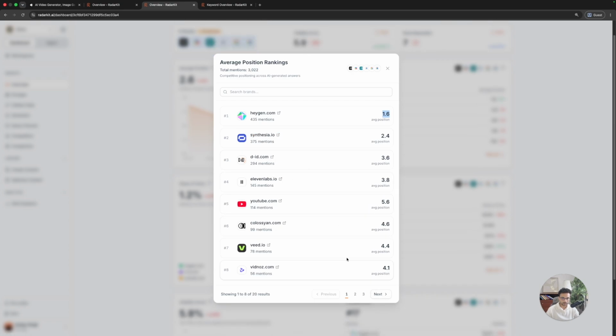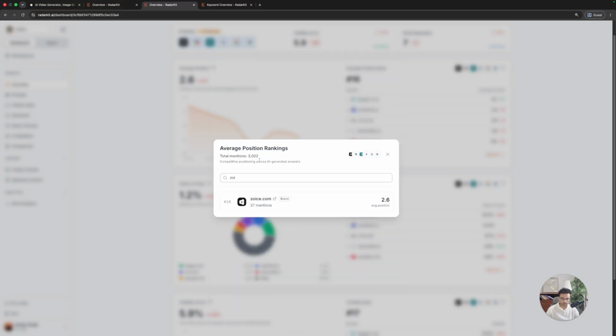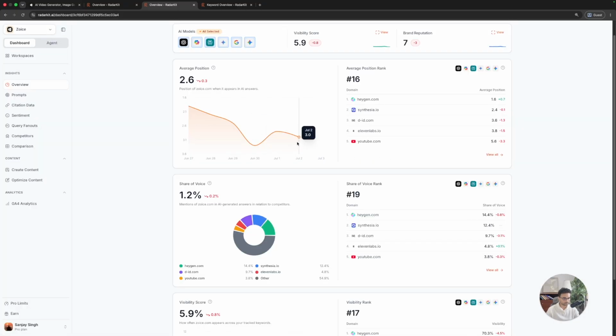After that, if we search for Zoice, it was mentioned only 37 times, and inside those 37 mentions, the average position is 2.6. So that is why, across all the prompts and all the models, if we look at the total mentions data, Zoice comes at 16. But if we look only at the responses where Zoice was present, then it is 2.6. So this is the metric for average position and average position rank.